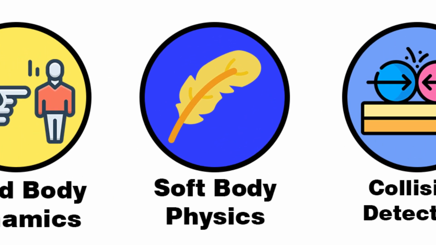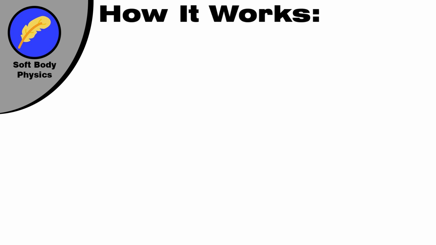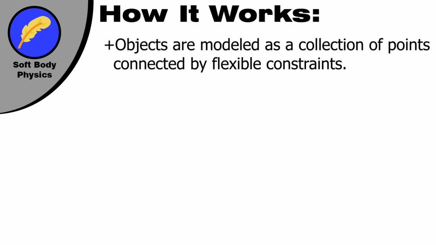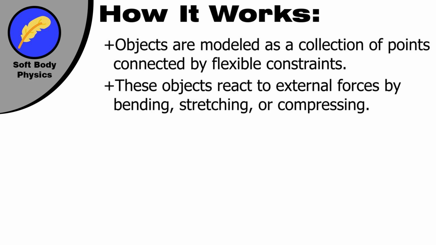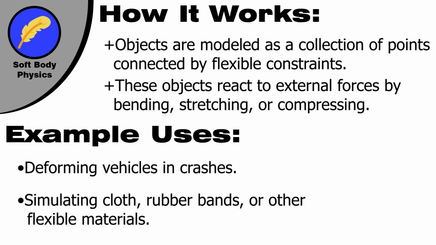Soft body physics. Soft body physics simulates flexible and deformable objects like jelly, cloth, or rubber. How does it work? Objects are modeled as a collection of points connected by flexible constraints. These objects react to external forces by bending, stretching, or compressing. Example uses: deforming vehicles in crashes, simulating cloth, rubber bands, or other flexible materials.